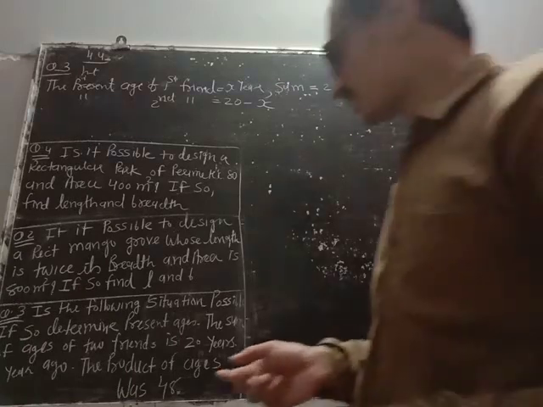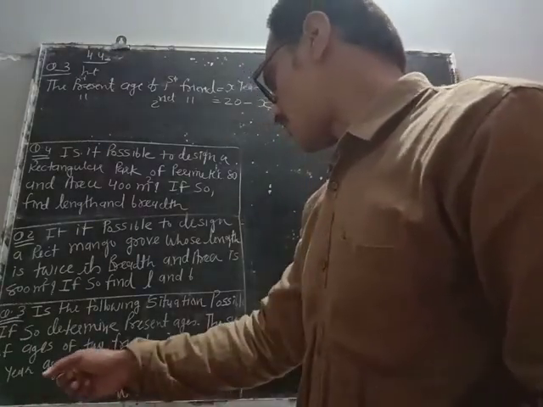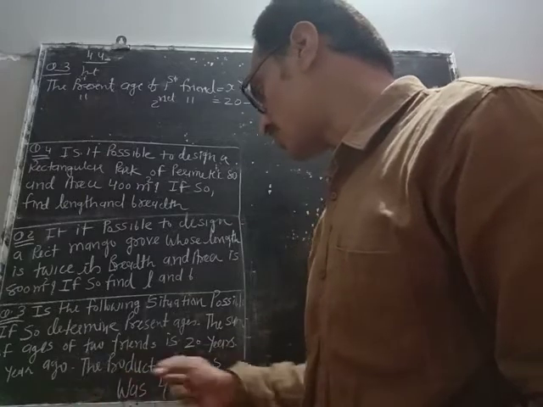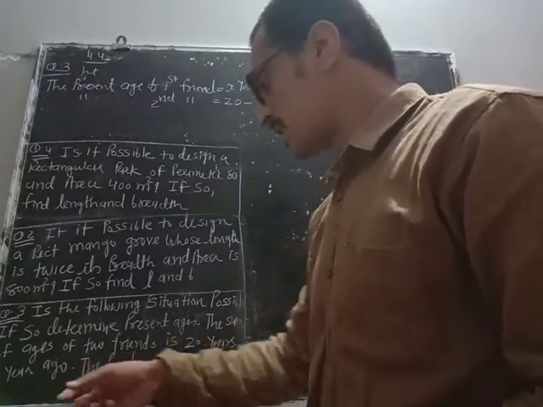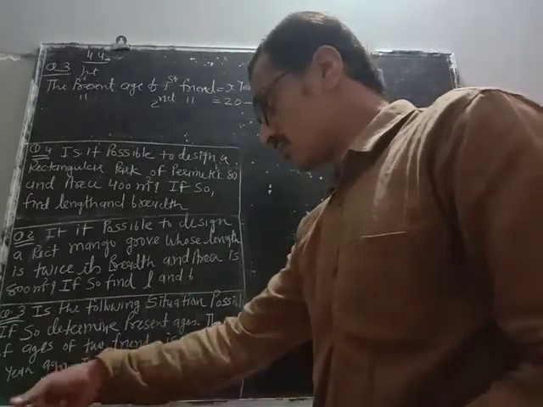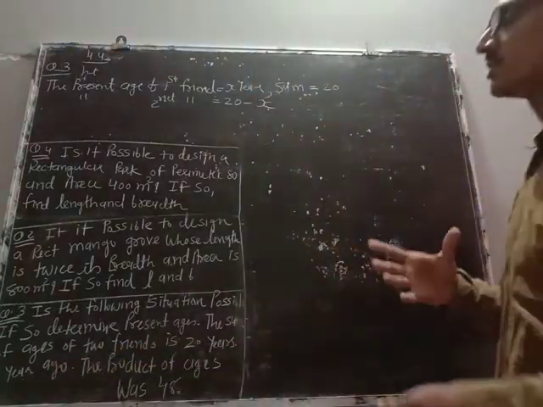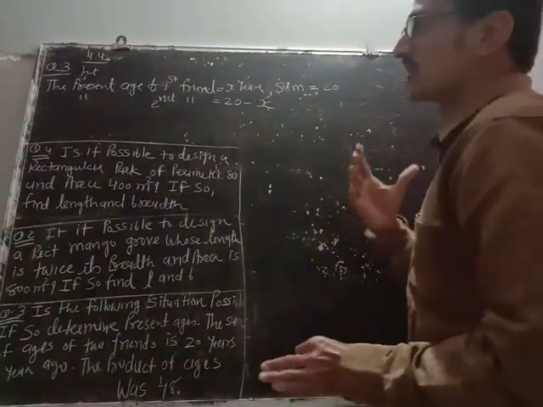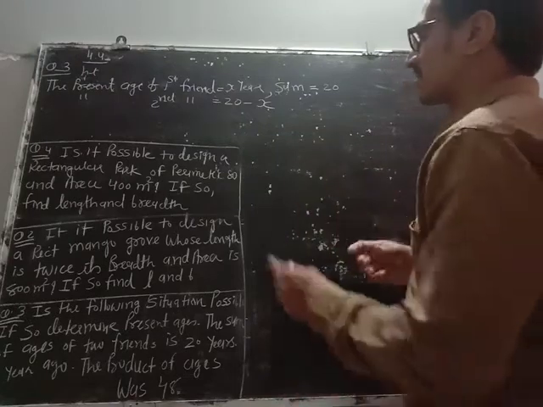Read further. 4 years ago the product of ages was 48. Now here I want to find the product of ages, but which ages? 4 years ago. So now we will find out the age of the first friend and the second friend 4 years ago.